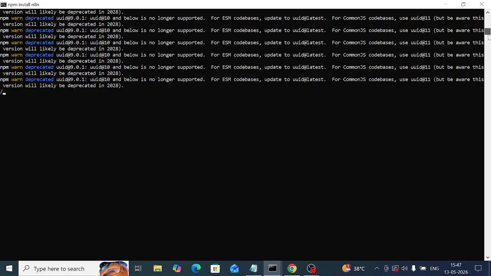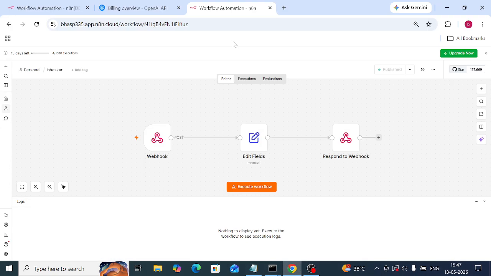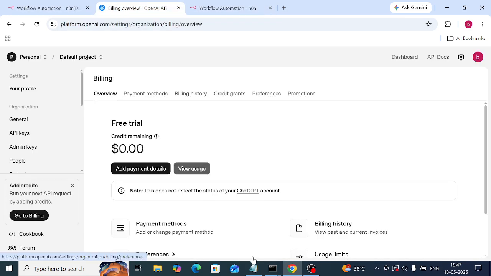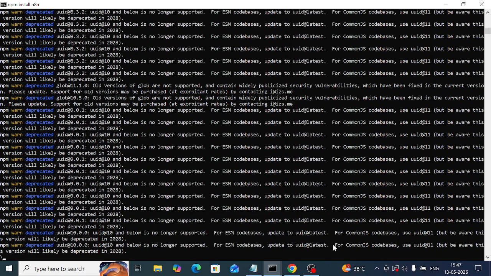See, it is installing. It will take some time. Once it is installed, you can play with it however you like, you can play with the jobs. It is loading.